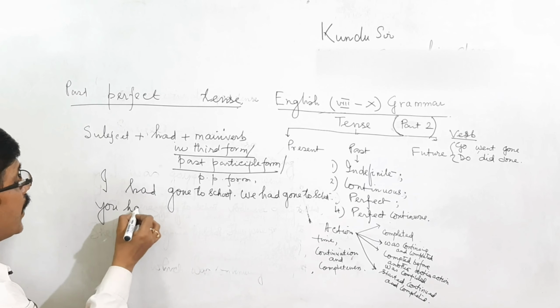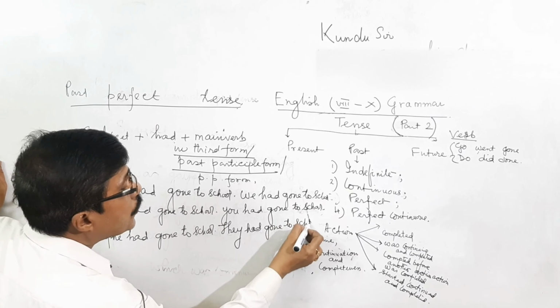Then third person singular in the past perfect form, she or he had gone to school. Then they, plural third person, they had gone to school.